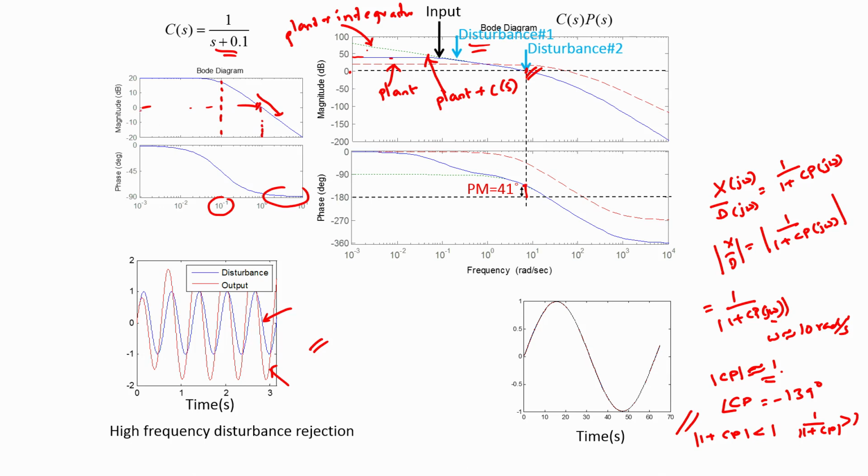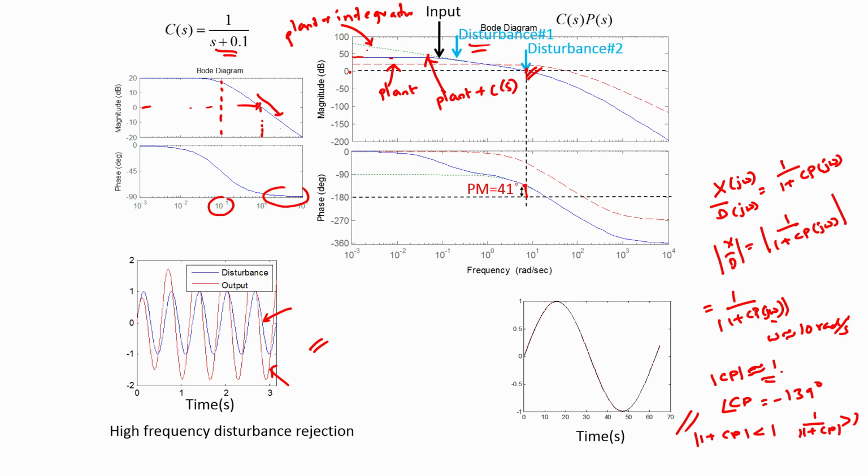So at 1 radian per second, the magnitude of C of s is close to 0 dB, and beyond 1 radian per second, the magnitude of C of s comes to negative decibel values, or in other words, the gain becomes less than 0 dB, and it is this attenuation of gain that has resulted in reduction of the gain crossover frequency and a poor gain at the frequency that we are interested in, namely at 10 radian per second.